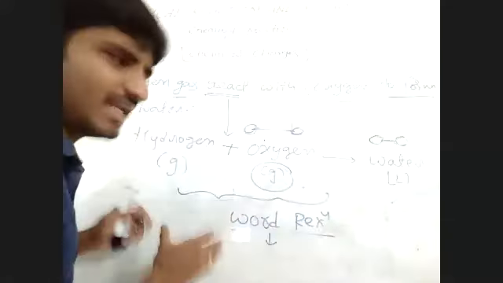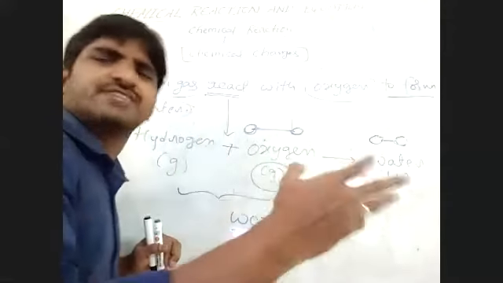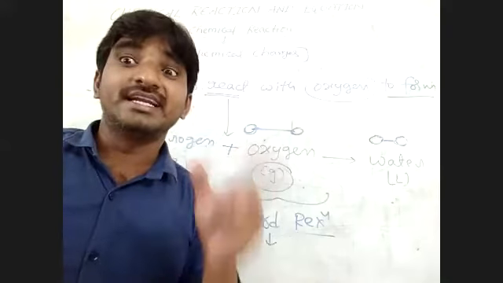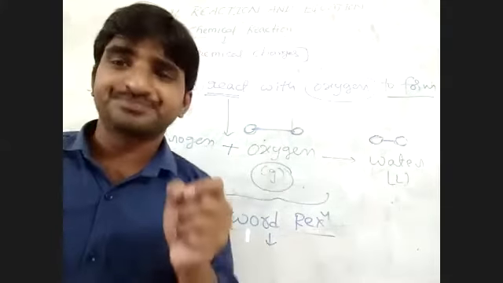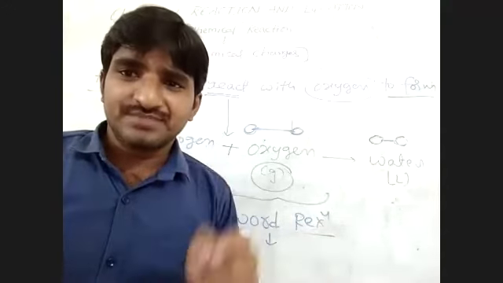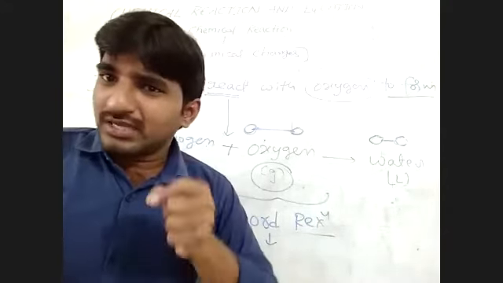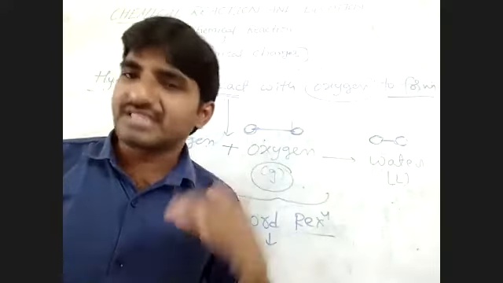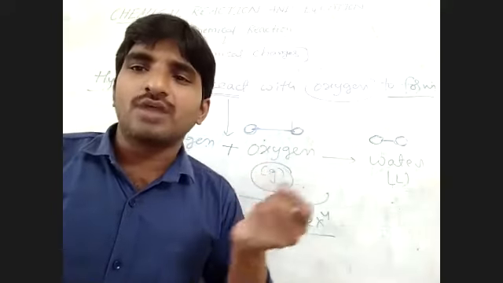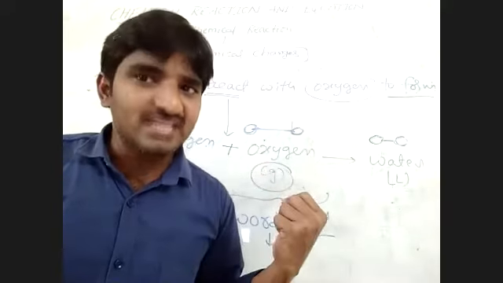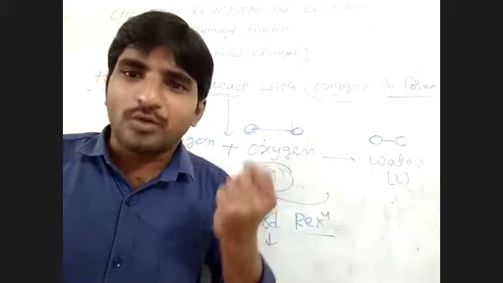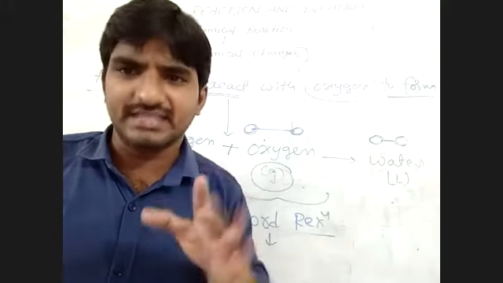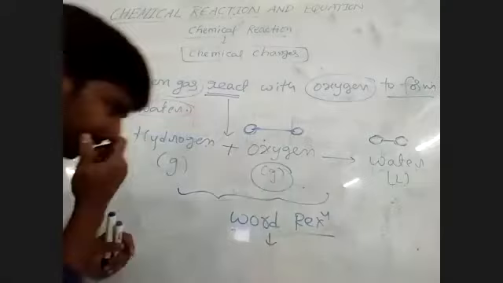So in this chemical reaction, each and every property is different, but in physical changes the properties are almost identical. Please understand, the most important point is about physical changes: the substance before the arrow and after the arrow are almost identical. But in a chemical reaction, the properties are entirely different. Please wait, now I will explain.